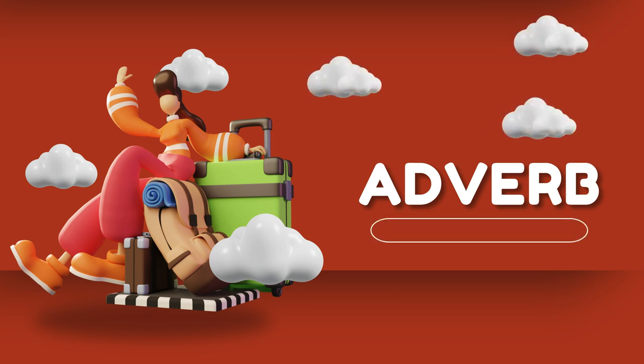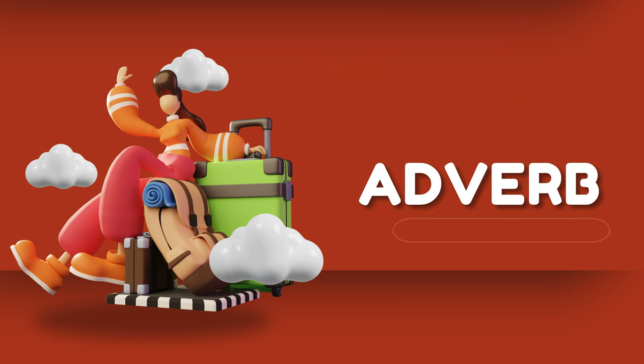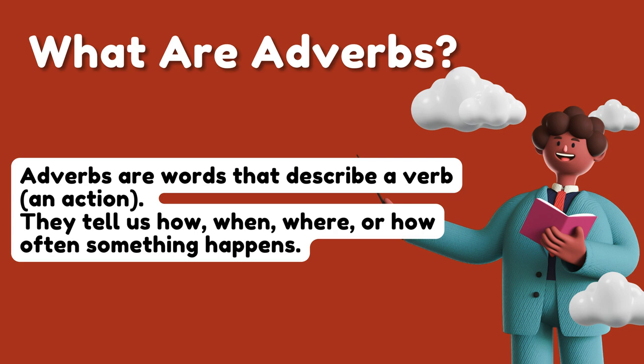Adverb. What are adverbs? Adverbs are words that describe a verb. They tell us how, when, where, or how often something happens.